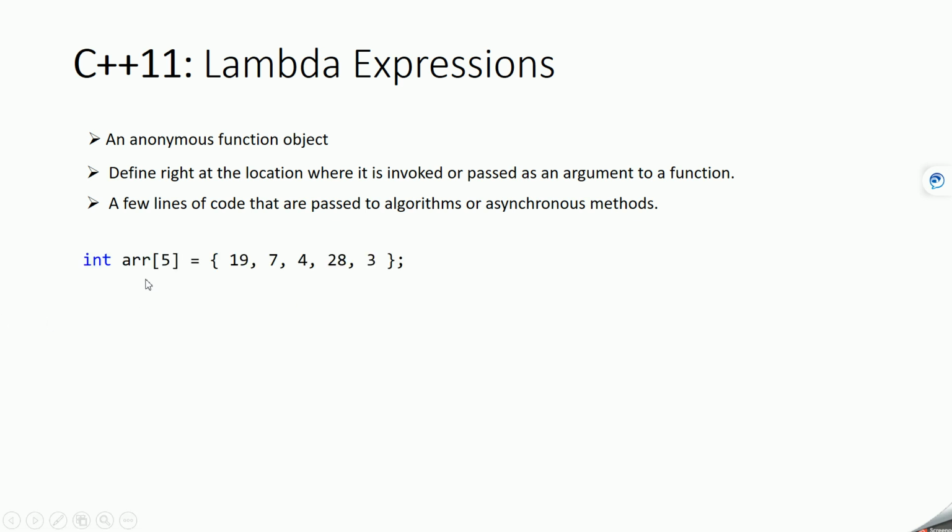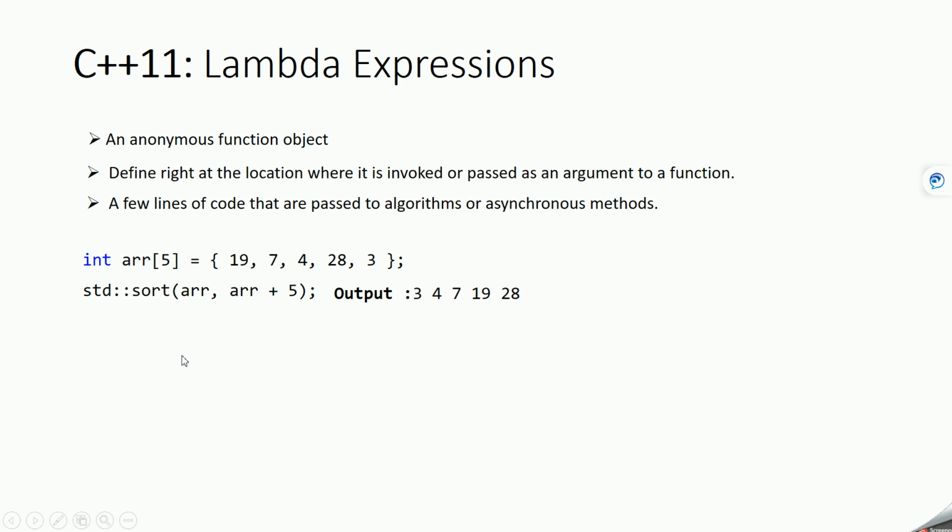Suppose we have an array which has 5 elements and we want to sort this array in ascending order. For this purpose we have a standard template library function called std::sort that can perform the sorting operation. You can sort this array with the help of the sort function, which takes the start address and end address of this array. It will sort the array and give you the result back in this array itself, so after sorting you will get the array contents in this order.